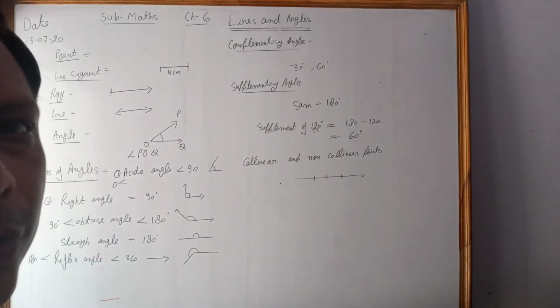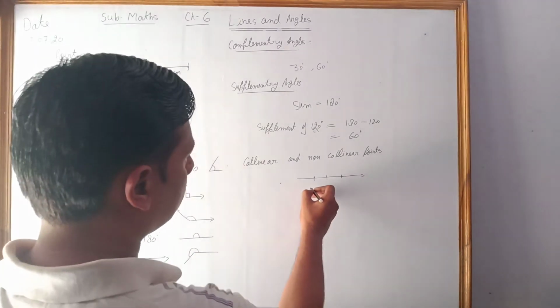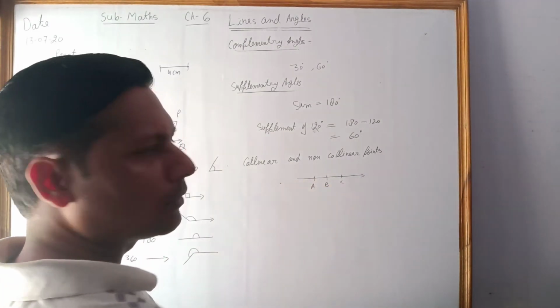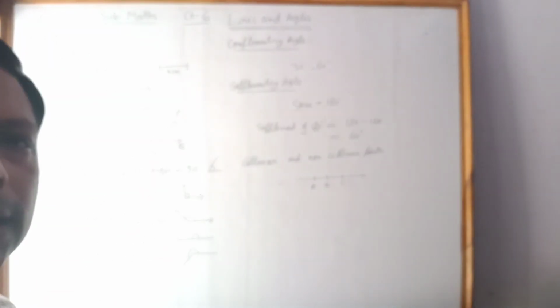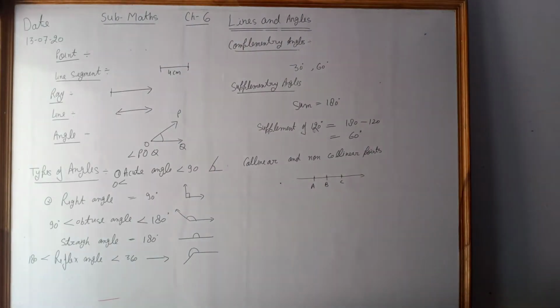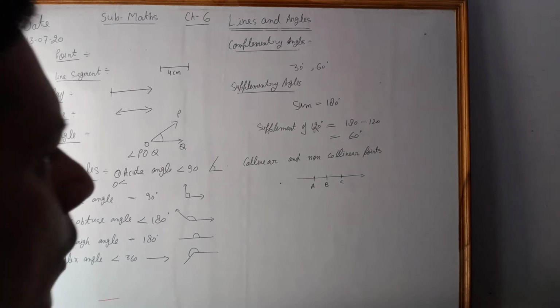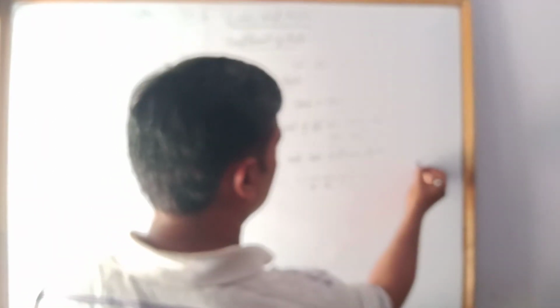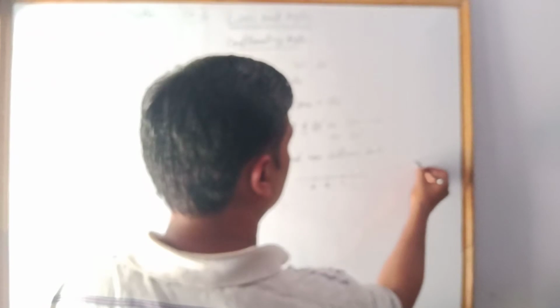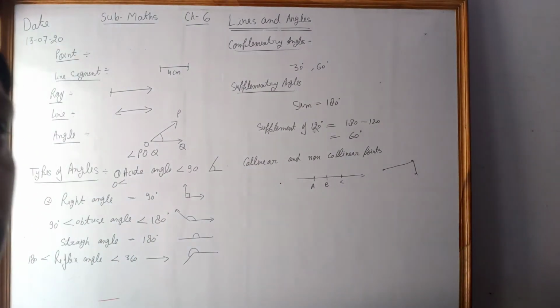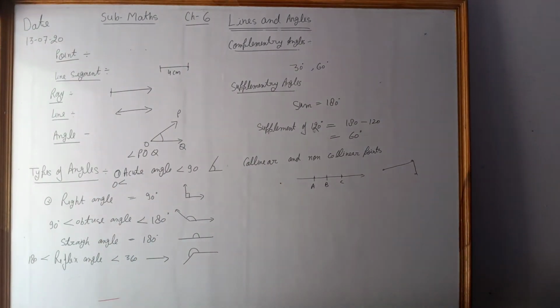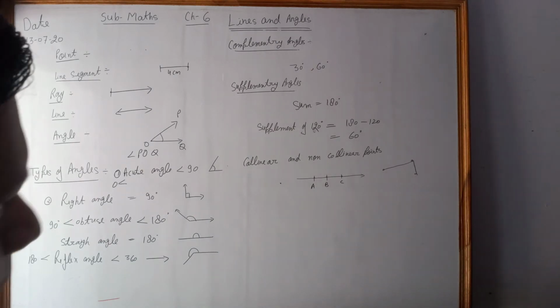These are the 3 points A, B and C. These lie in a straight line. That's why these are called collinear points. And if points are not lying in a straight line, then these are called non-collinear points. Like this, these are called the non-collinear points.